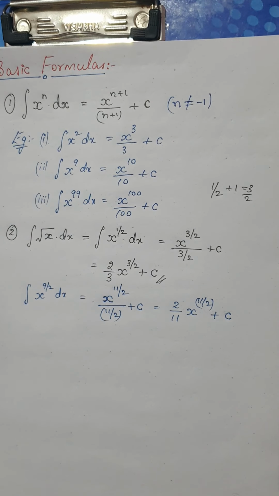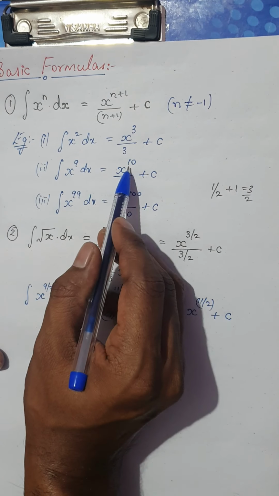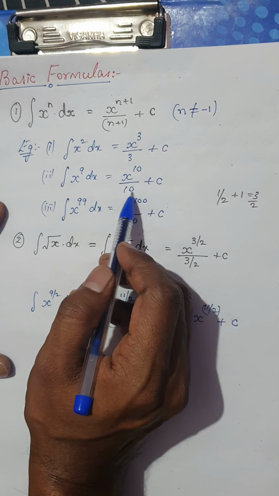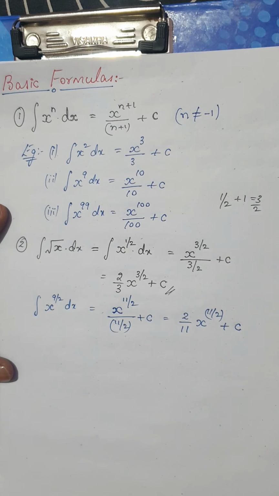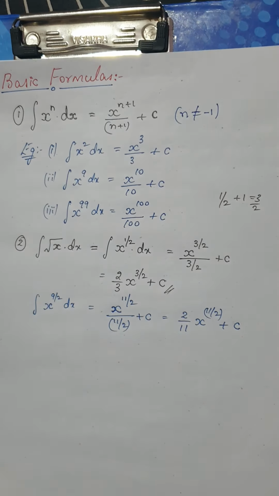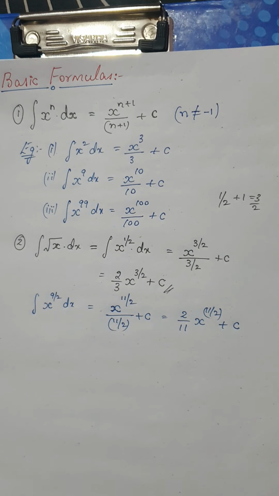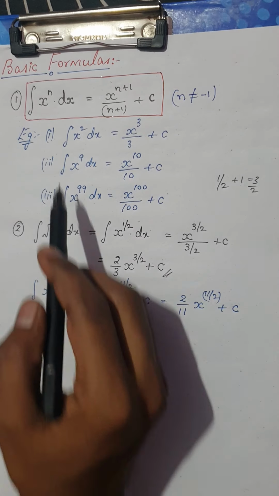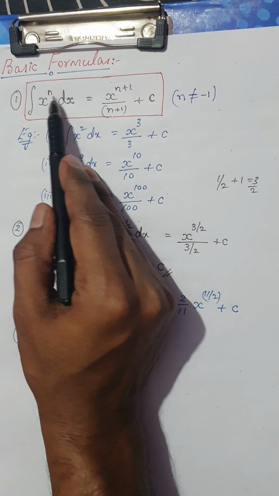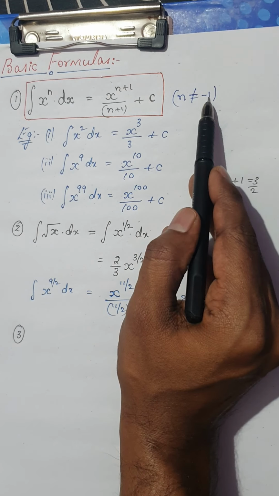Is it clear? So whatever the power of x is, you just add one to the power and divide by the new power, plus c. Okay, so this is the basic first formula for integration. Now we are moving on to the next formula. Look here, for this formula I put a condition: n not equal to minus 1.